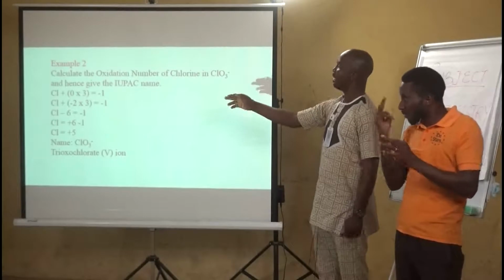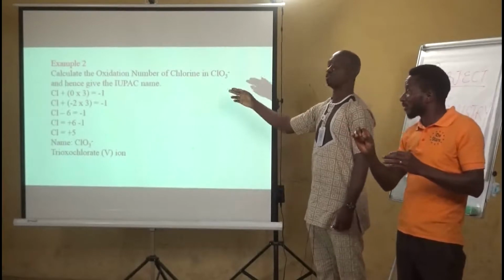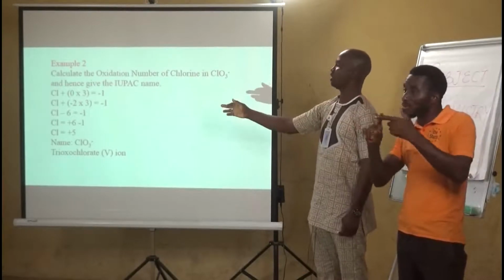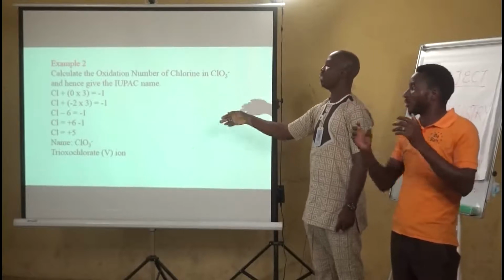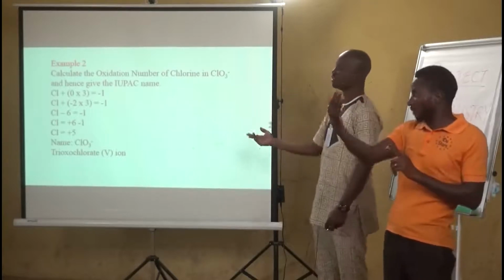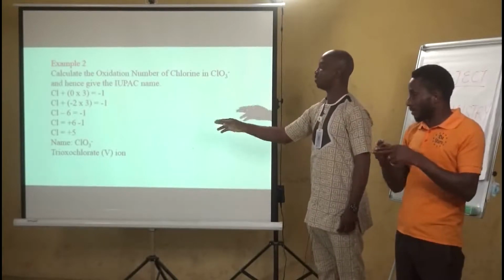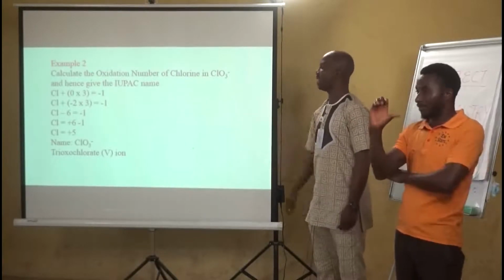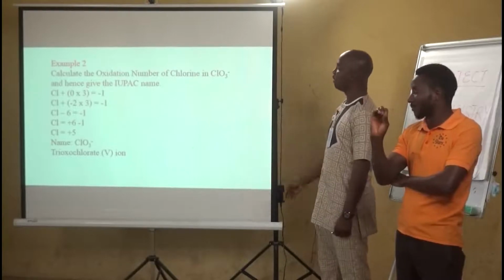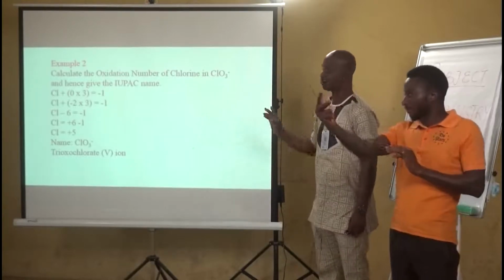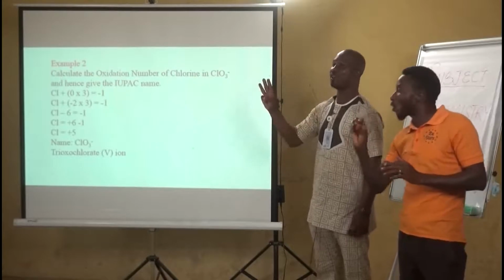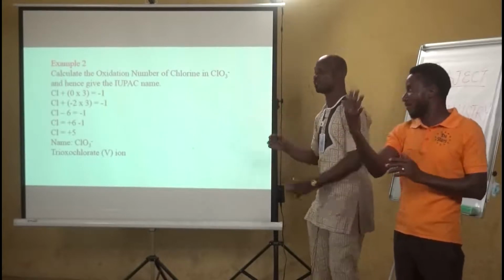So oxygen has an oxidation number of -2. So -2 times 3 is -6, and chlorine plus -6 is equal to -1. If -6 crosses the equality sign, it becomes +6. So +6 minus 1 is equal to +5. And that is why you see that the compound becomes trioxochlorate(V). Remember I said if there are more than 2 atoms in that molecule, you start from your left.